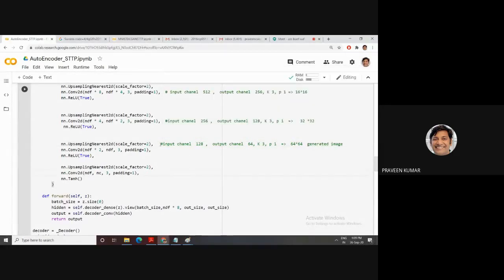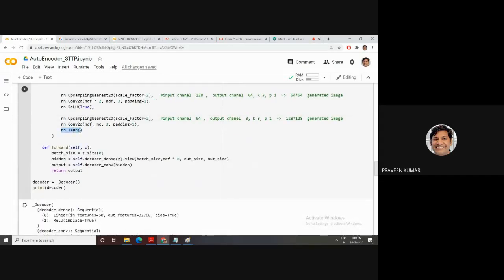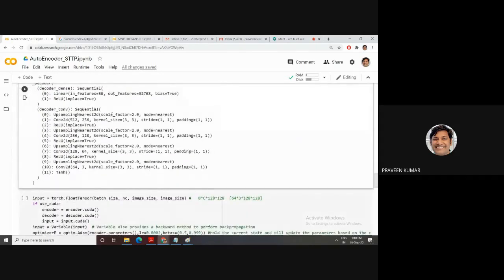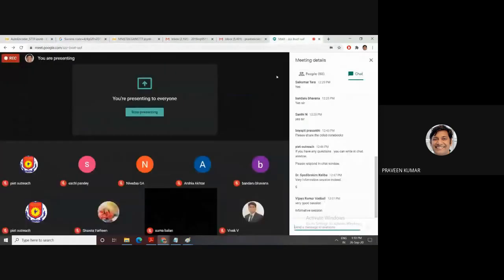Then the last one, the channel is 3 because I have RGB values. Then filter, same concept. This one converts into 128 and then 128. Lastly is the tanh function. So this one is my decoder architecture. Okay, I have explained this decoder. Any question here?